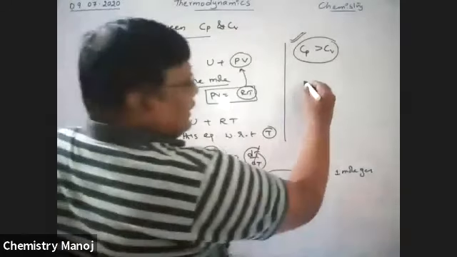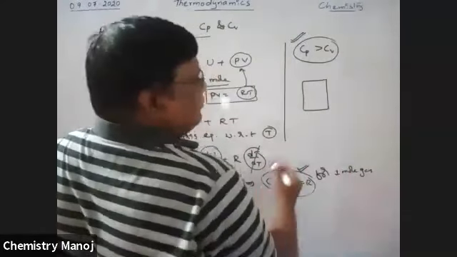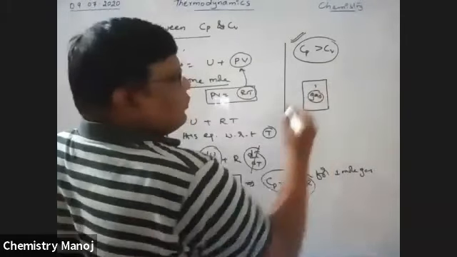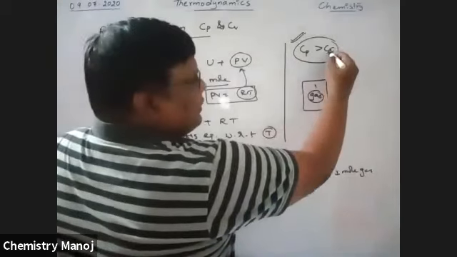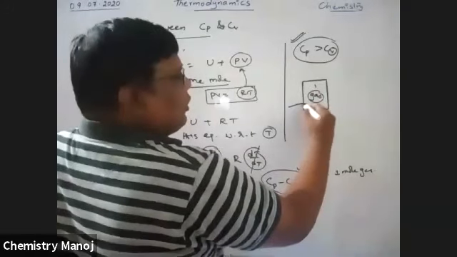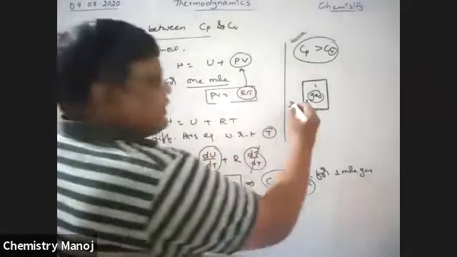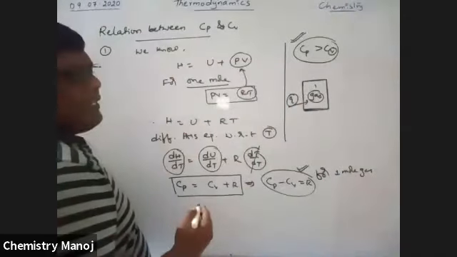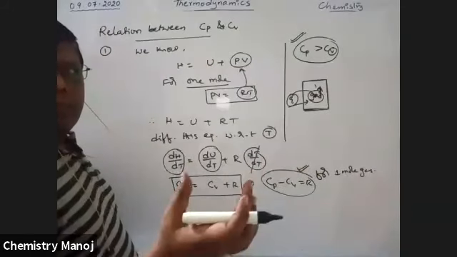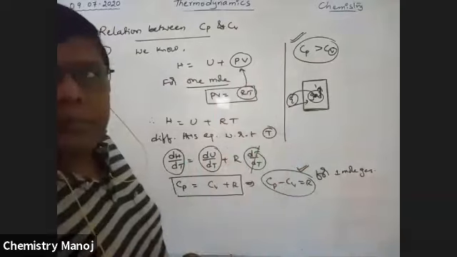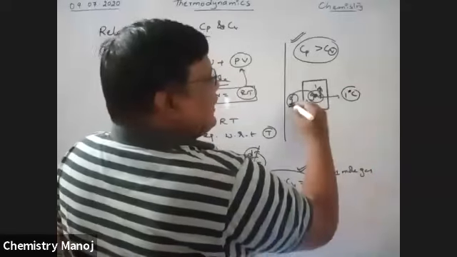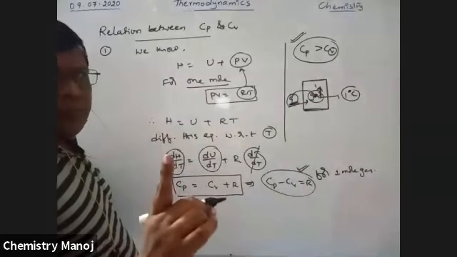See here, this is the system. Here 1 mole of gas is taken. Here I am taking the Cv case, that means volume is constant. Volume is not changed. The supplied heat energy is totally utilized to raise the temperature of the gas, but the volume of the system is not changed. So to raise the temperature of this gas by 1 degree centigrade, some heat Q1 is required.